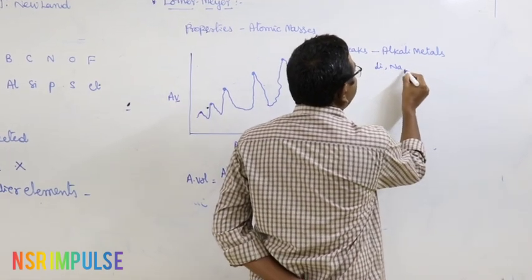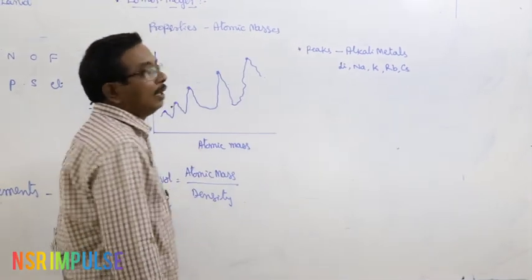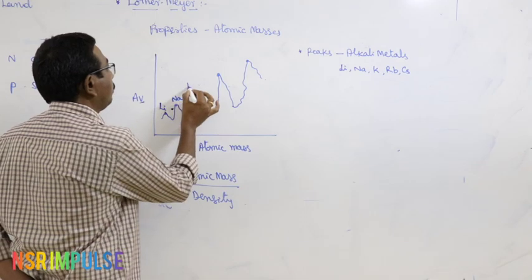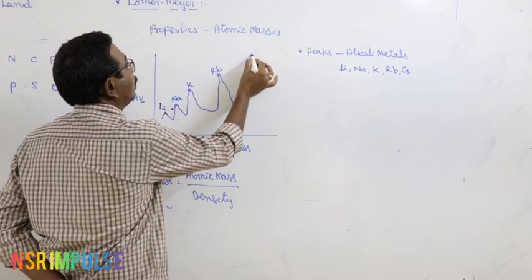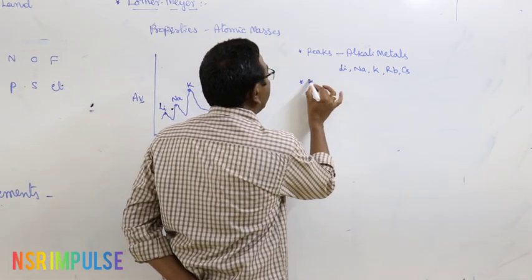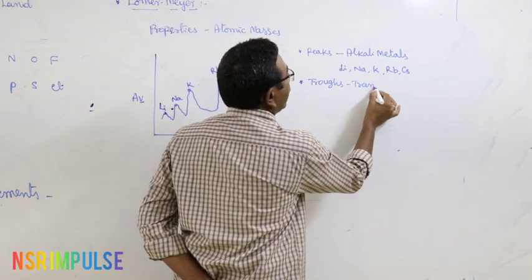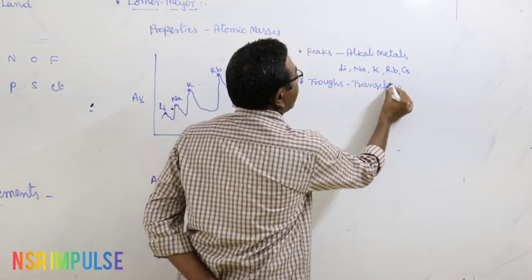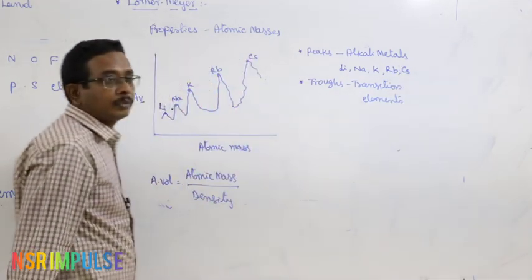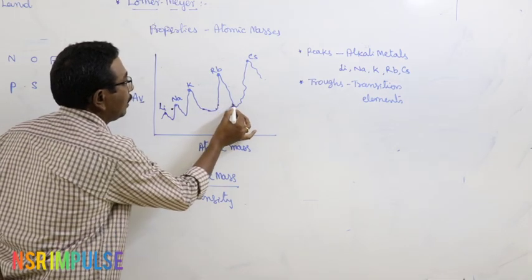Lithium, sodium, potassium, rubidium and cesium. And troughs are occupied by transition elements. These are the troughs.